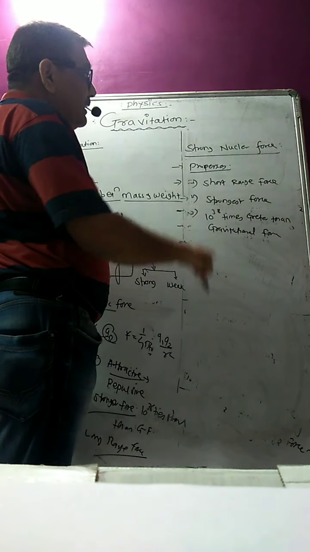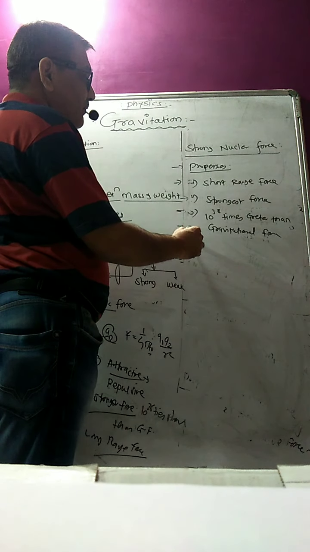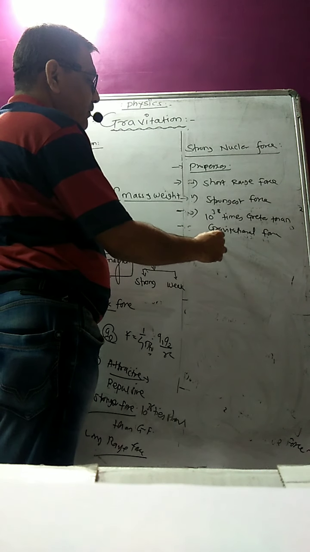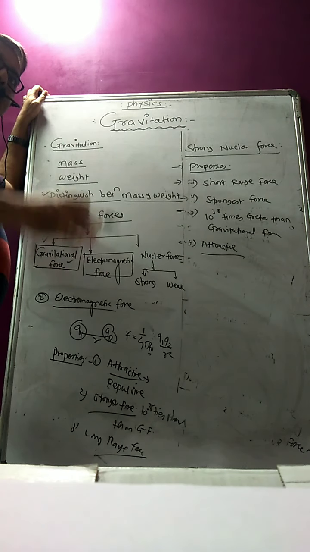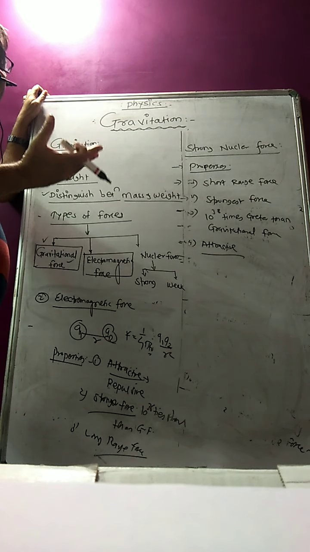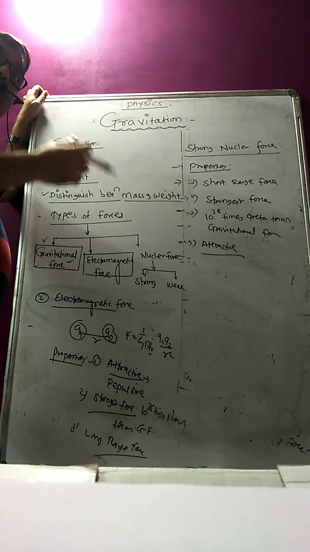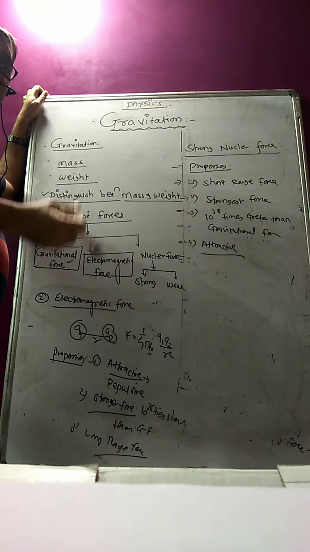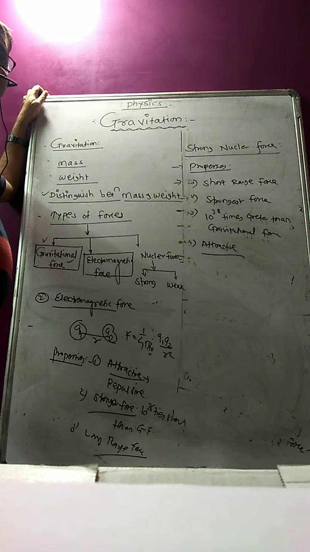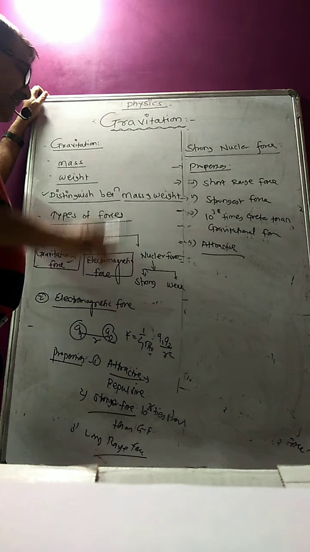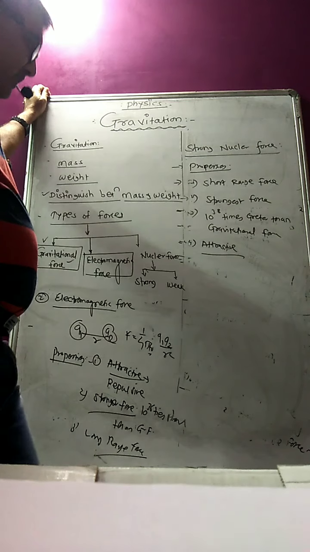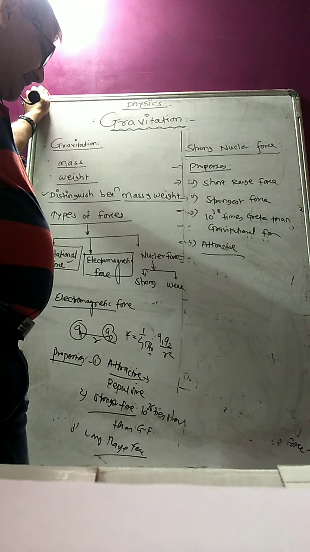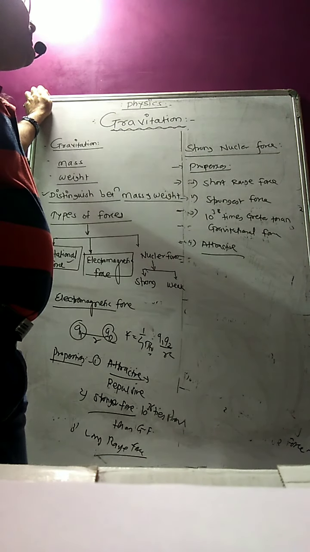Now, this will always be an attractive force. But up to a certain distance, it is attractive. Later on, with the same magnitude of 10 raised to 38 times, it also becomes repulsive when a particle is very, very near to the nucleus. But basically it is an attractive force. So it is a short range force, it is the strongest force, and it is attractive.